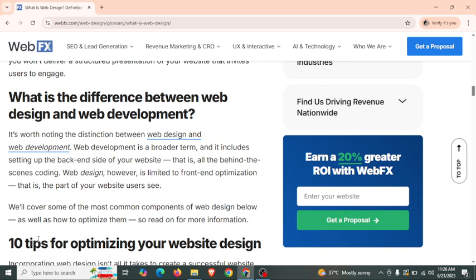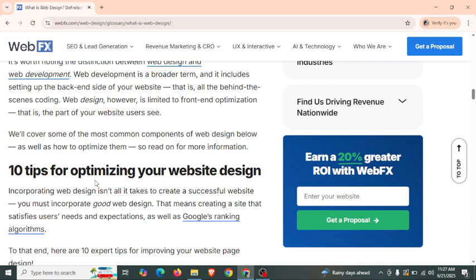What is the difference between web design and web development? It's worth noting the distinction between web design and web development. Web development is a broader term and it includes setting up the back end side of your website. That is all the behind the scenes coding. Web design, however, is limited to front end optimization. That is the part of your website users see. We will cover some of the most common components of web design below as well as how to optimize them. So read on for more information.